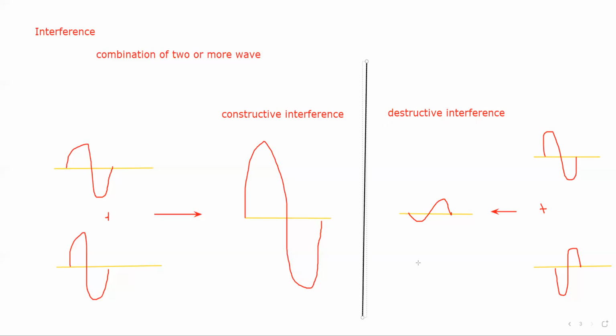You have observed this, for example, in an arena or watching a football match: if everyone is saying the same word, you observe a loud sound. Why is there a loud sound? Because of constructive interference. Is the concept of interference clear?